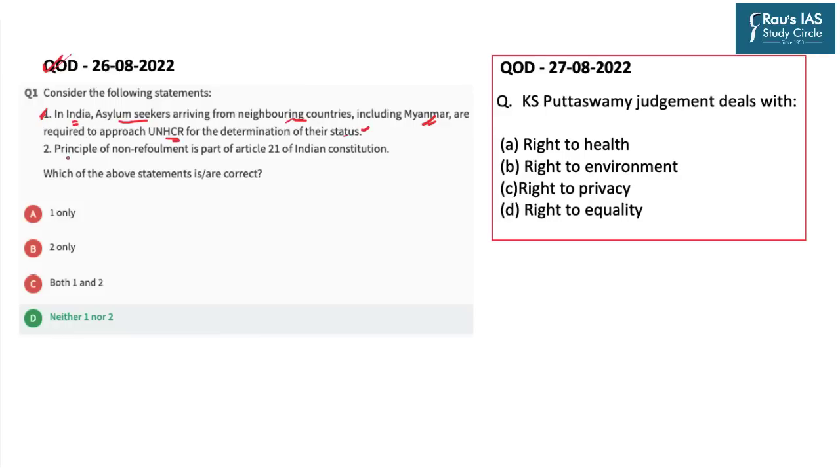Statement 2 is, the principle of non-refoulement is part of Article 21 of the Indian Constitution. Among these two statements, you are to find the correct statement. Both of these statements are incorrect, and that is why option D, that is neither 1 nor 2, is the correct answer.